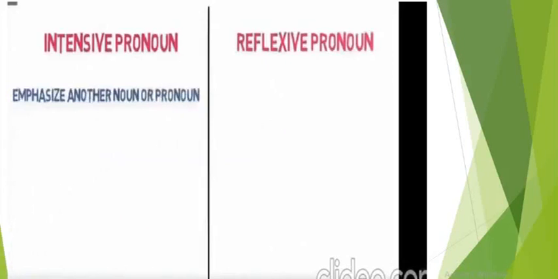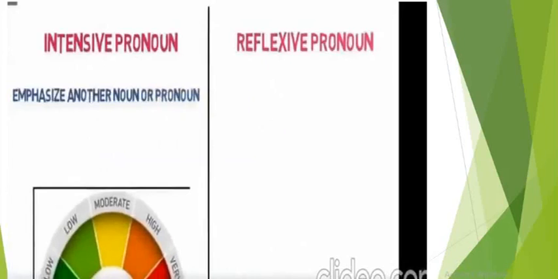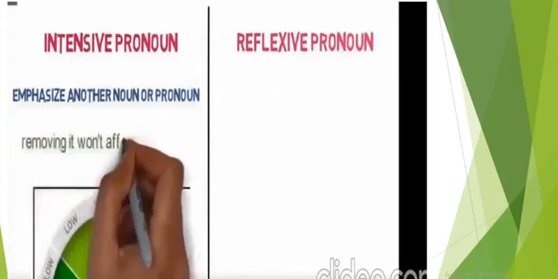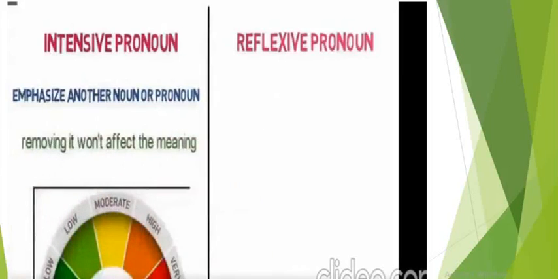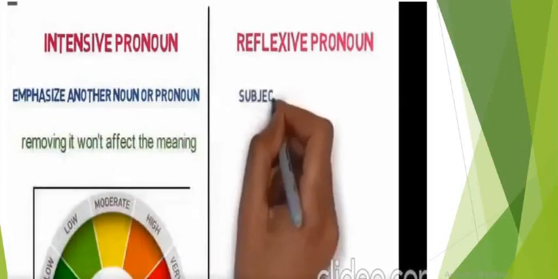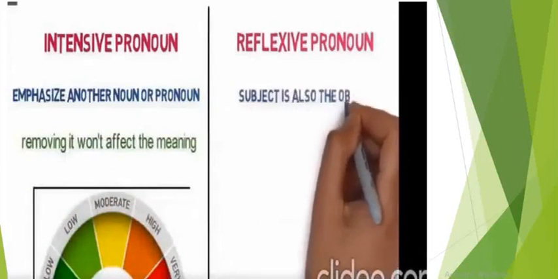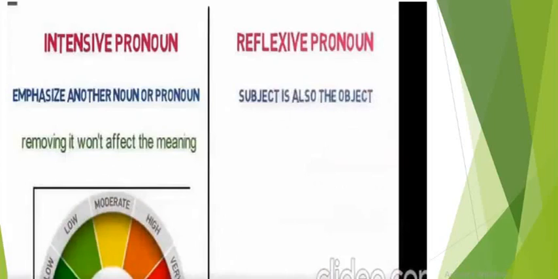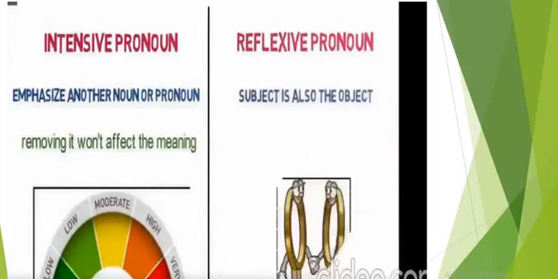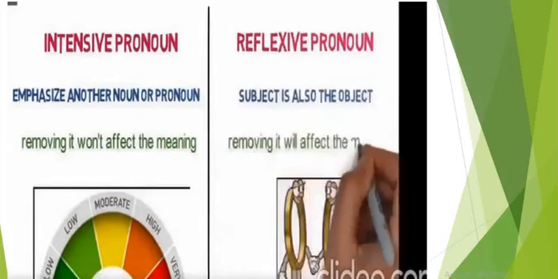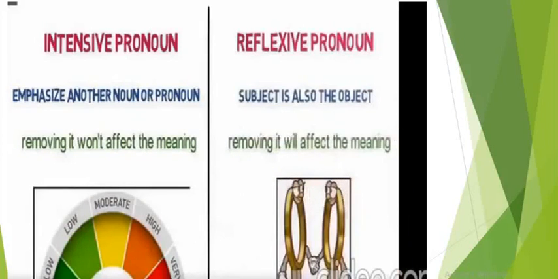It basically shows the intensity, so removing it won't affect the meaning. While a reflexive pronoun tells us that the subject is also the object in the sentence, the reflection of the subject. Removing it will affect the meaning of the sentence.